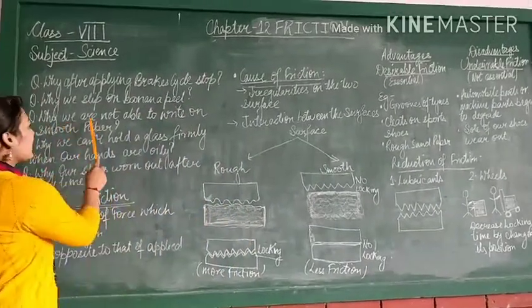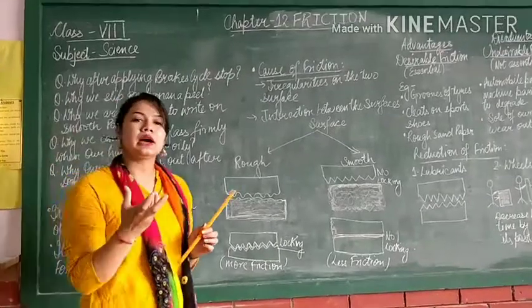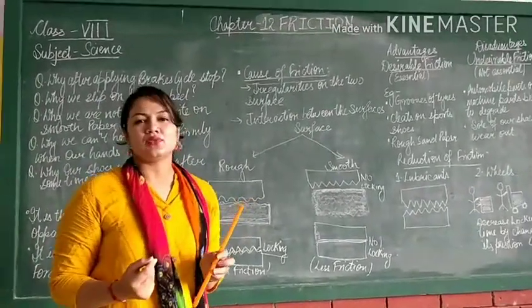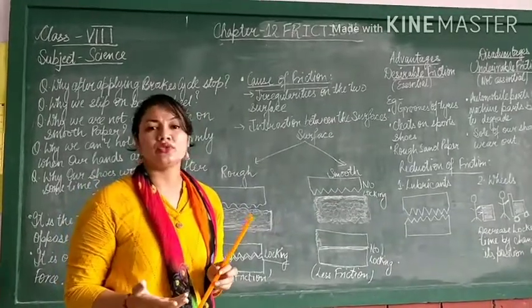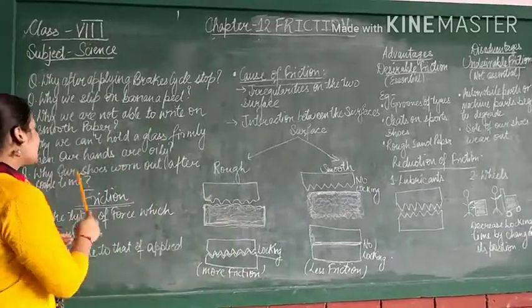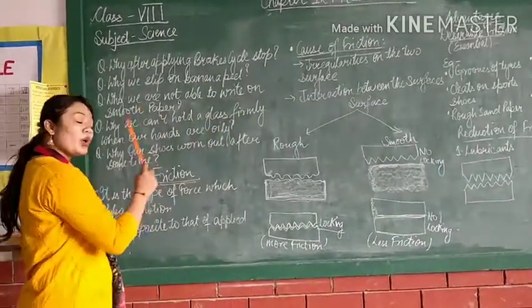Next, why are we not able to write on smooth paper? If you see the greeting card paper or any of the smooth paper, it is very hard for us to write with a pencil or any of the pen. Then what is the reason behind that? Next, why we cannot hold a glass firmly when our hands are oily?